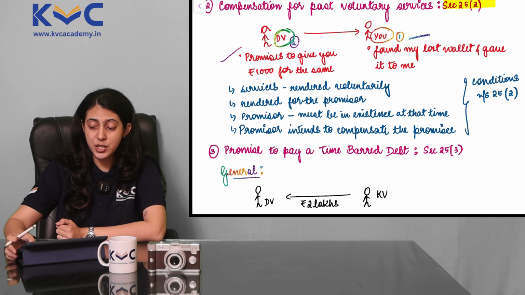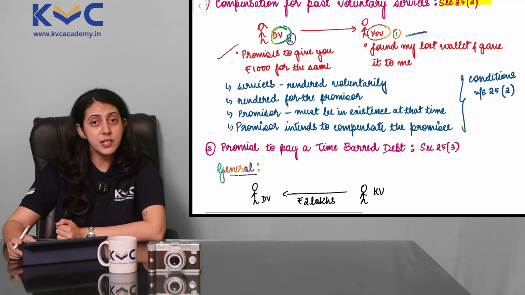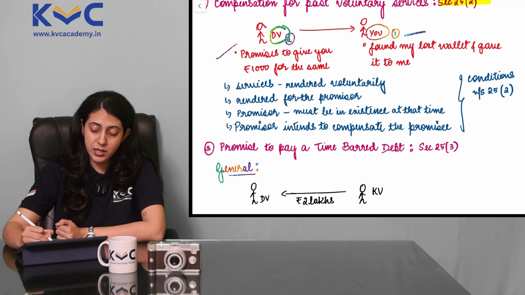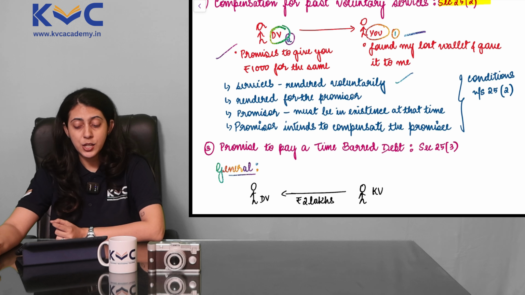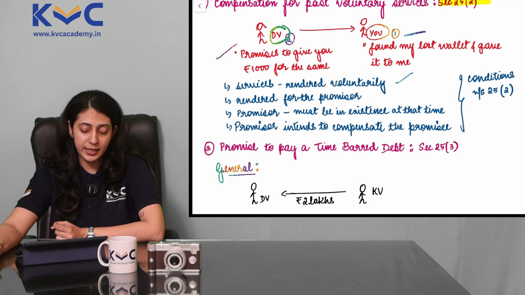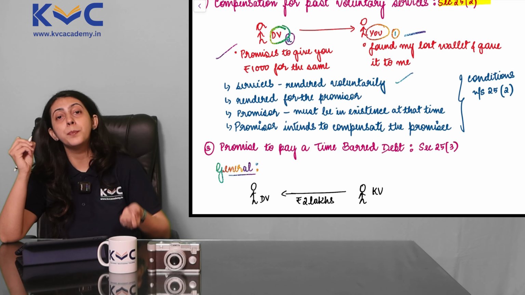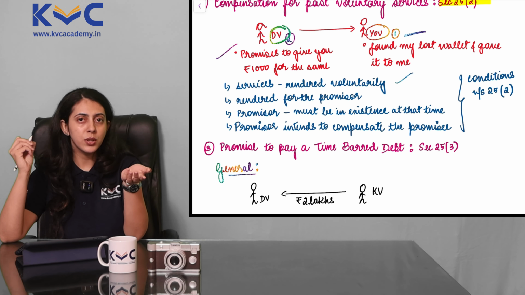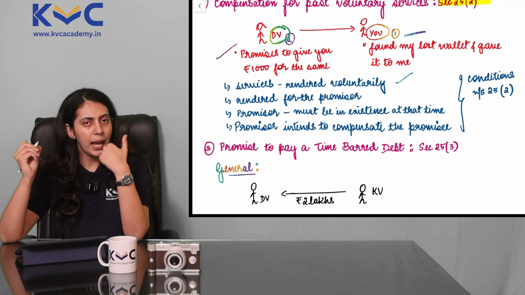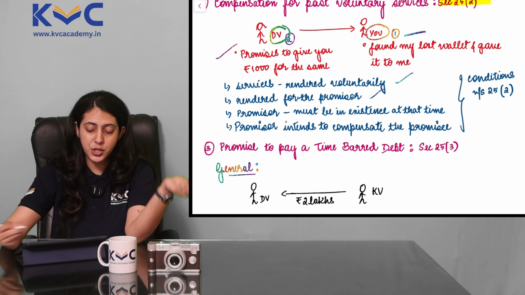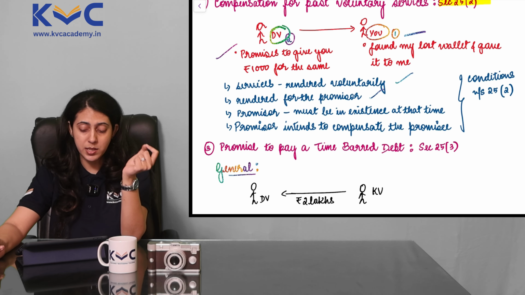But there are 4 conditions here as well. So let's look at conditions under section 25 subsection 2. First, the service that you're rendering to me shall be rendered voluntarily. Second, the service shall be rendered for the promisor. Now, when I promise to give you something as a reward, I become the promisor and your service was rendered for me. So, it shall be rendered for the promisor.